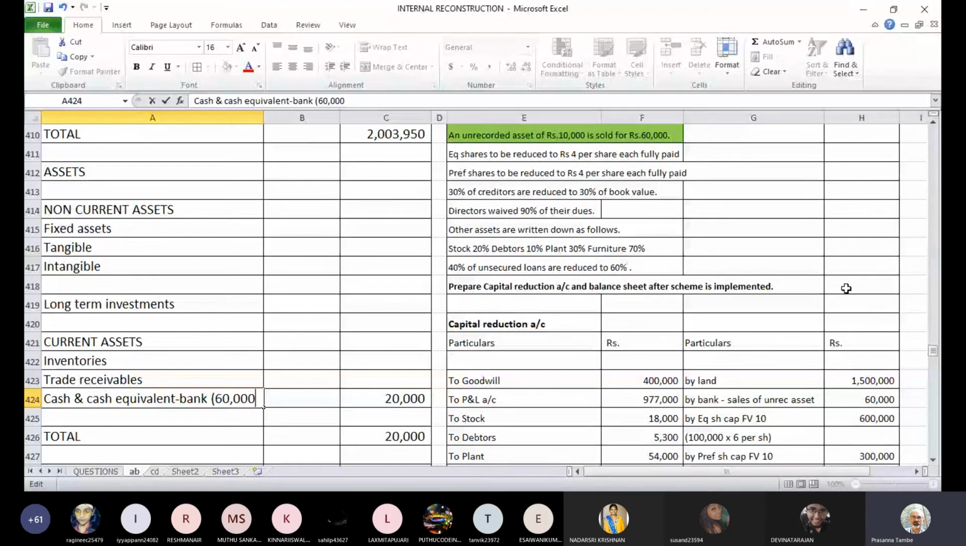This is only for your reference. In the balance sheet we actually don't have to write anything this way. This is only for your reference. So how did we get this? We got 60,000 rupees sales proceeds less the original bank overdraft of 40,000. So it has turned out to be a positive balance of 20,000 rupees in cash and cash equivalents.